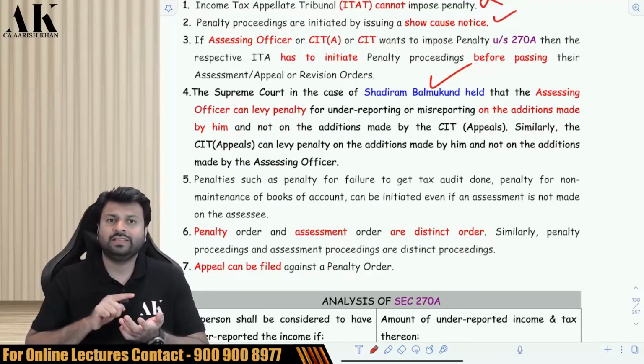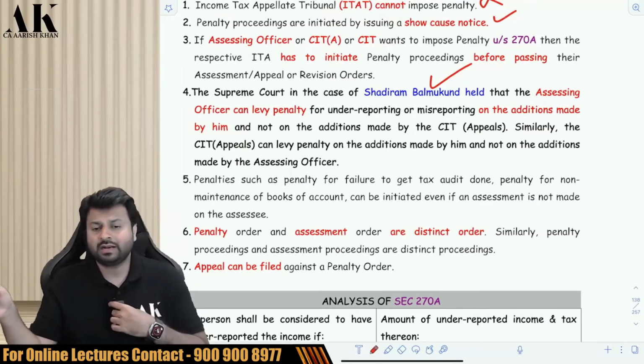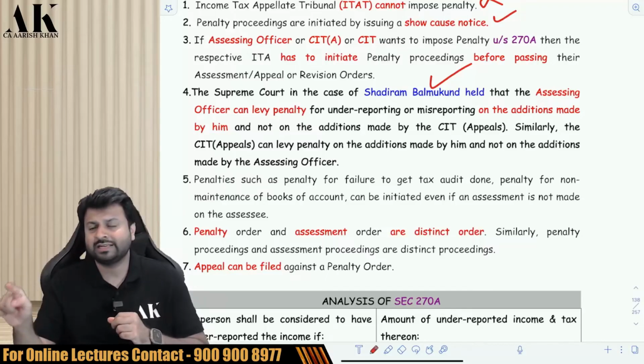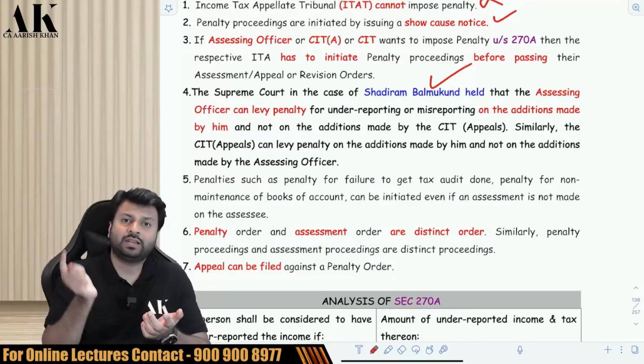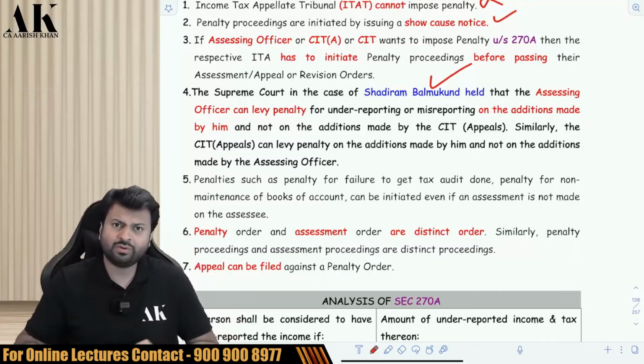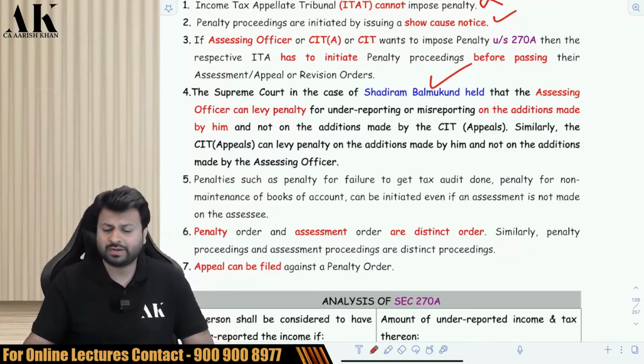For example, if the escaped income is found by AO, then the penalty cannot be imposed by CIT appeal, and vice versa. If the escaped income is found by CIT appeal, then the AO cannot impose penalty on that item. So if AO has found the escaped income, AO has to issue the show cause notice and AO has to impose the penalty. That is what this particular judgment has to say.